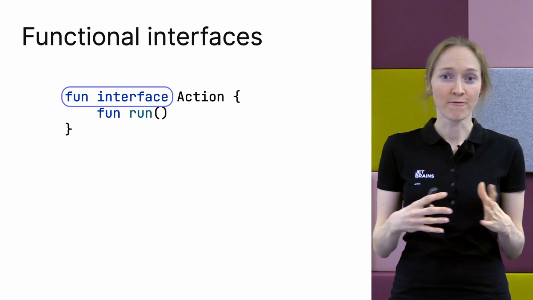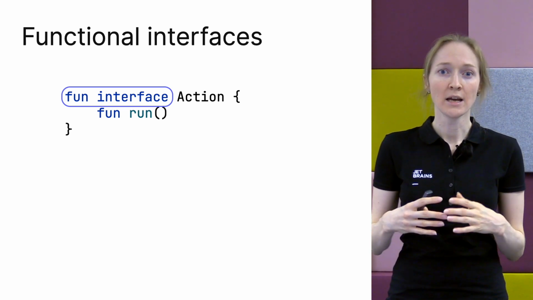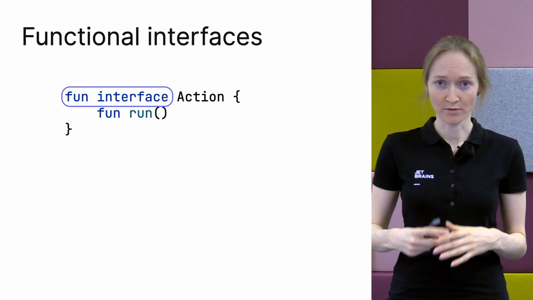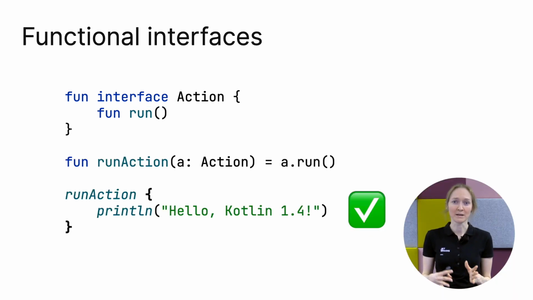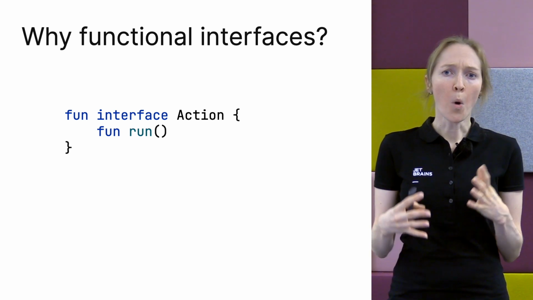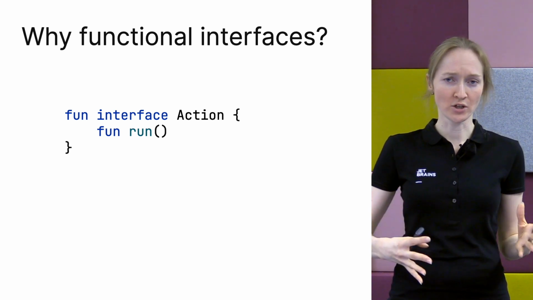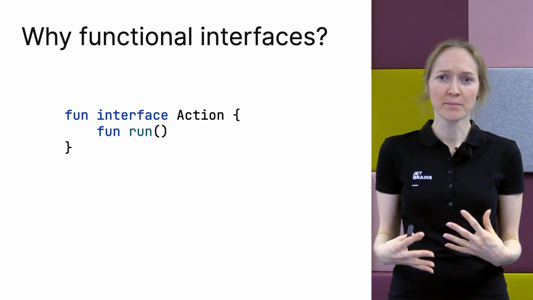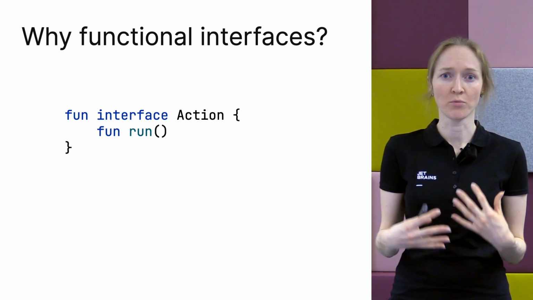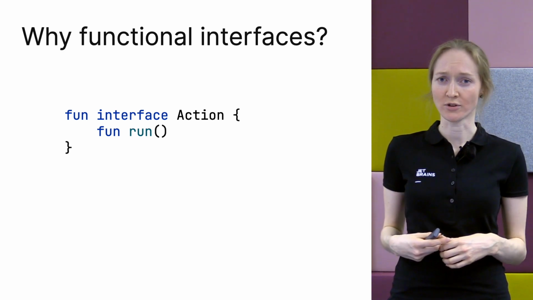You need to add the fun keyword before an interface to make SAM conversions possible for it. Then you can pass a lambda instead of this interface. But this trick only works with functional interfaces. You may be asking, why have we introduced this special extra keyword and not simply allowed using all interfaces with one method by default for SAM conversions?